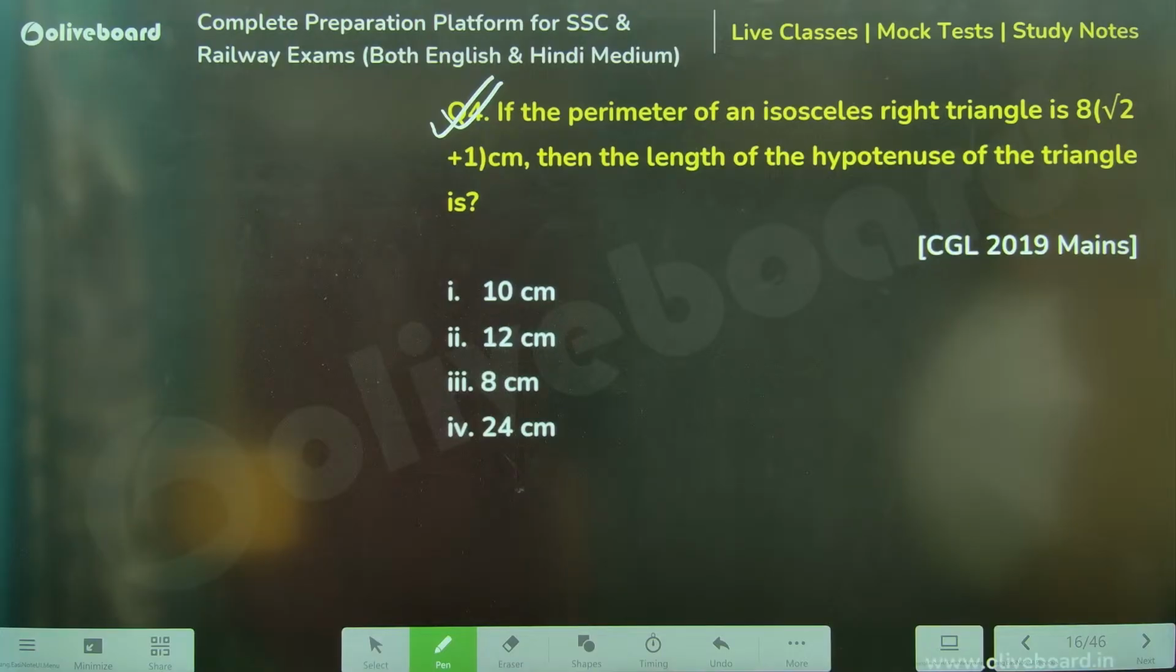Shubham has given me one answer. Very good, Shubham. Very good, brother.